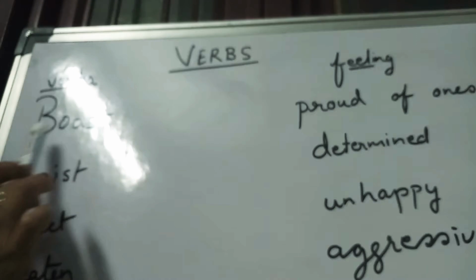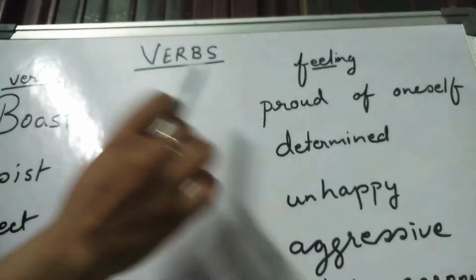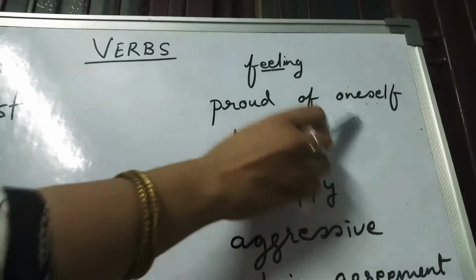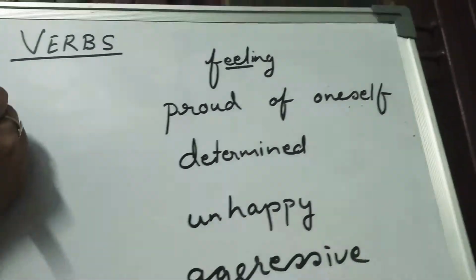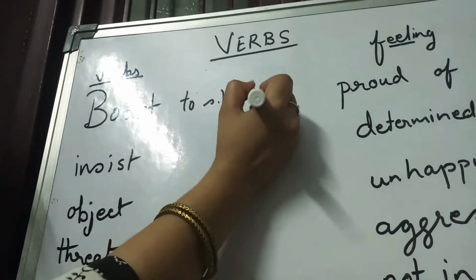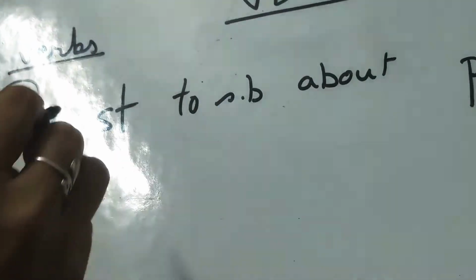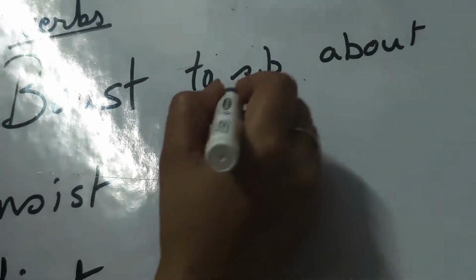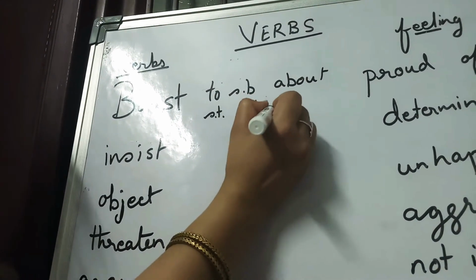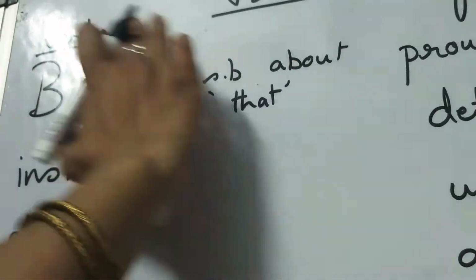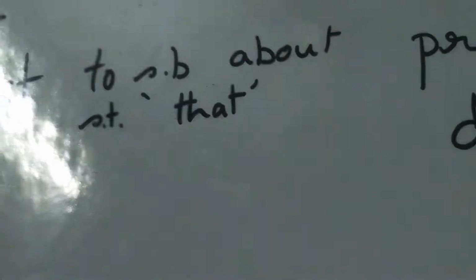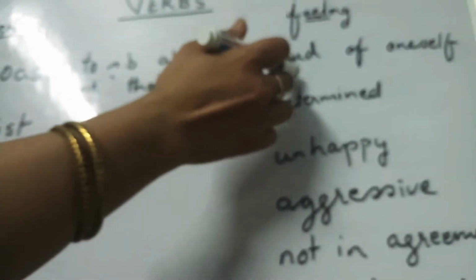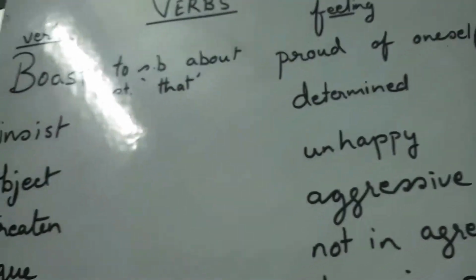Boast. The feeling for it, when we are searching for the meaning of this verb, is proud of oneself, when we feel proud. But how do we speak? To somebody about something that has happened. So this is the sequence that we follow. To somebody about something which we think we are proud of, so we boast of that.